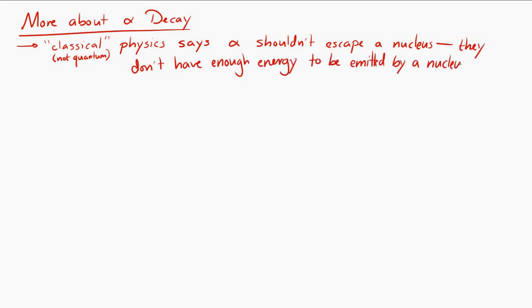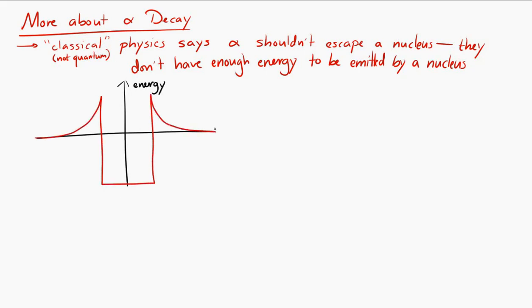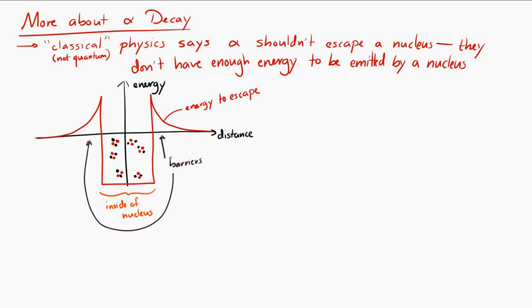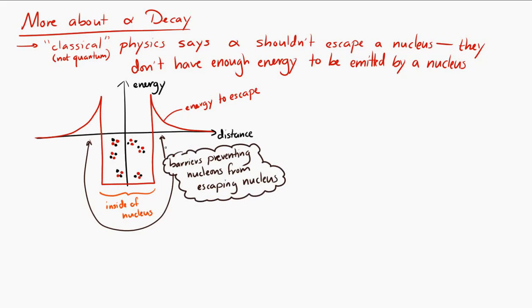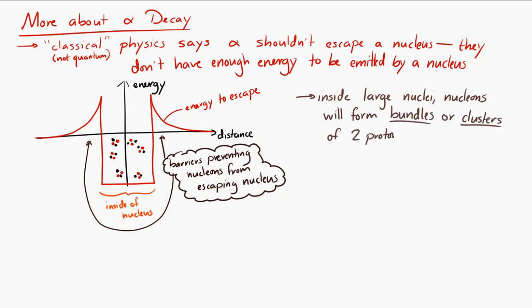So I'm going to draw kind of a model of a nucleus here. Here are the nucleons inside of the nucleus. They're trapped inside of this well. If you can imagine that the nucleus is kind of a trap or a well that the nucleons are stuck in. And there's these sort of walls or barriers that the nucleons have to get through in order to get out of the nucleus. Now, inside the nucleus, especially very large nuclei, the nucleons tend to form these little bundles that are two protons and two neutrons. Or in other words, they form little alpha particles within the nucleus.